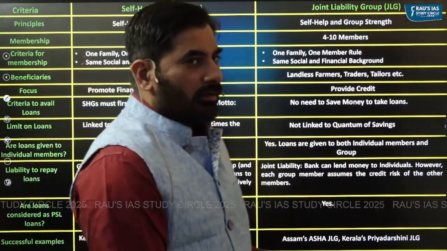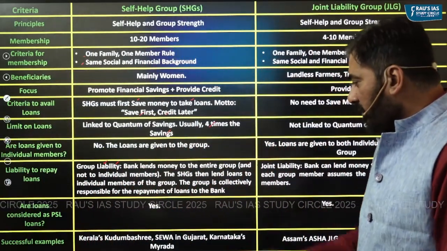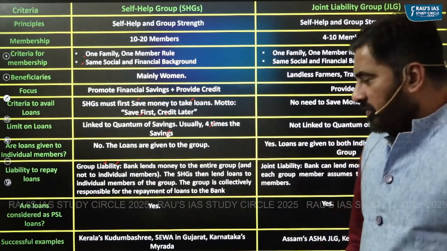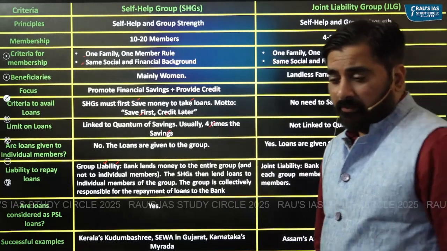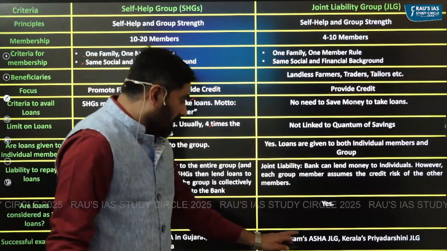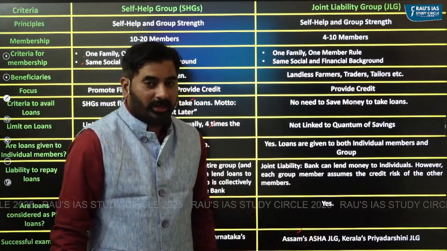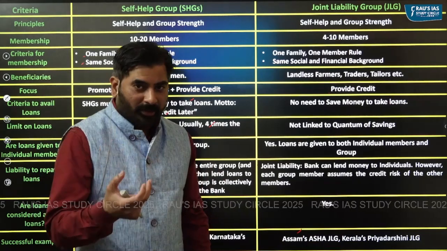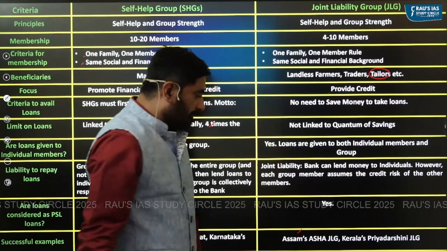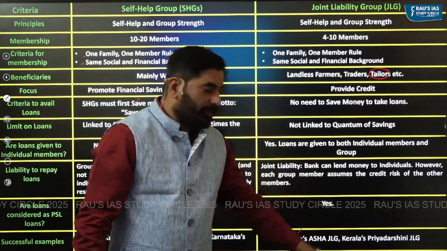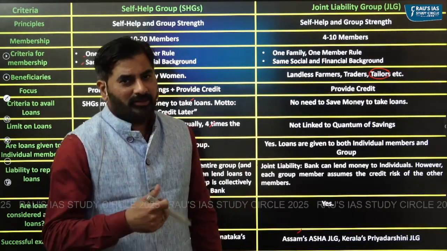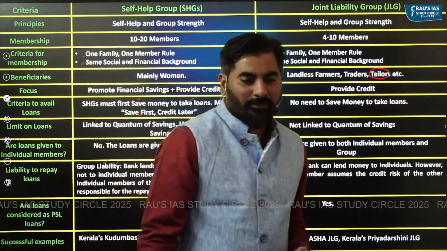Some of the well-known examples of SHGs include Kerala's Kudumbashree, Self-Employed Women's Association in Gujarat, Karnataka's Mairada, and some of the famous examples of joint liability groups include Assam's Asha joint liability group, which is into the tailoring business. And then there is Kerala's Priyadarshini joint liability group, which is into dairy farming. These are some of the successful examples.